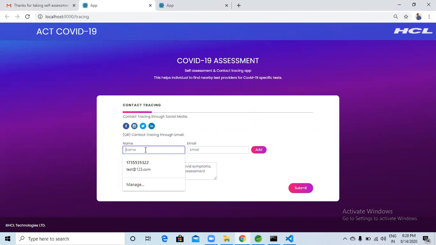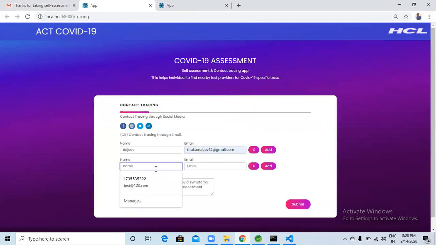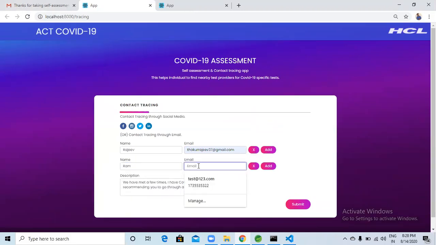Okay. So this contact tracing application also has the option for social media through which they can update their status. At the same time, based on their knowledge, whoever came in contact in the last 14 days, they can provide those names and their email IDs if they know it.